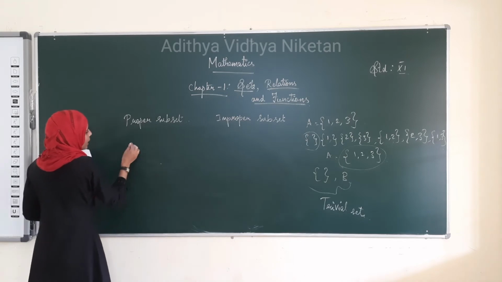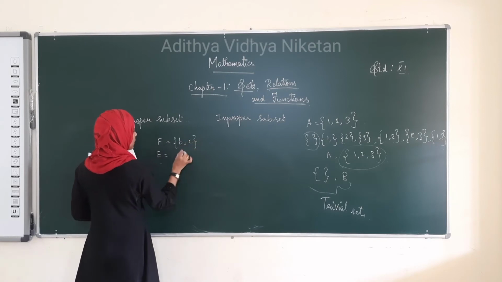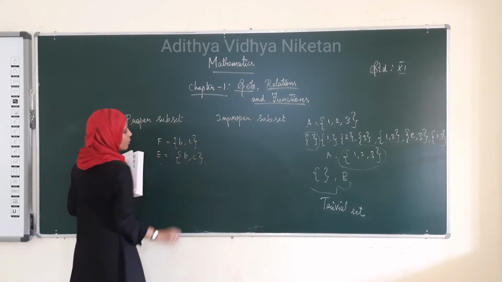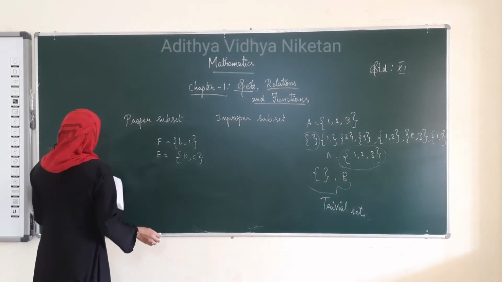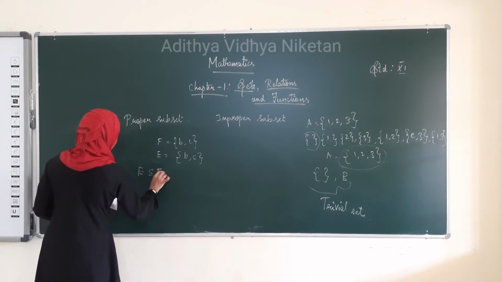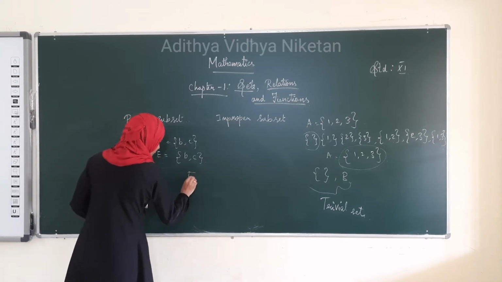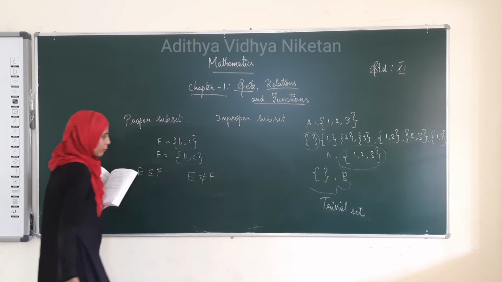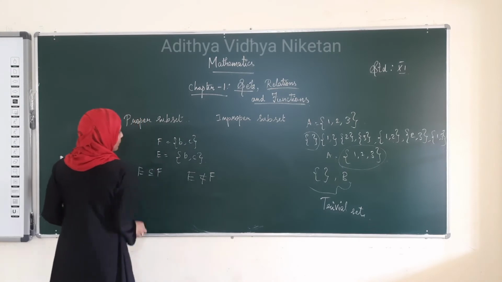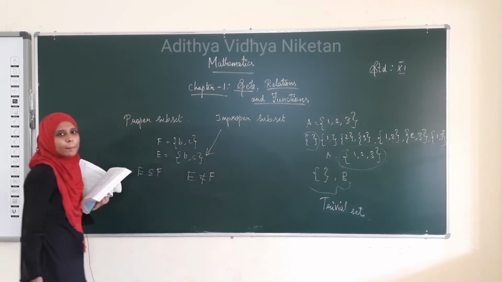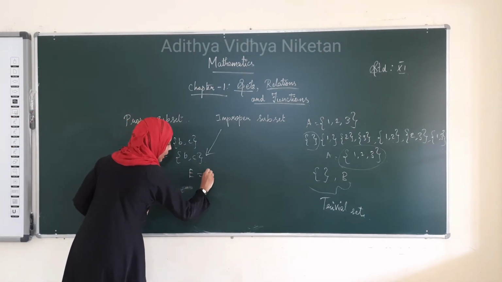See here, we saw two sets, {b, c}, in the earlier definition. We can say E is a subset of F and F is a subset of E. This is said to be a proper subset when E is not equal to F. Here E is equal to F, therefore we cannot call it a proper subset. This is an improper subset.